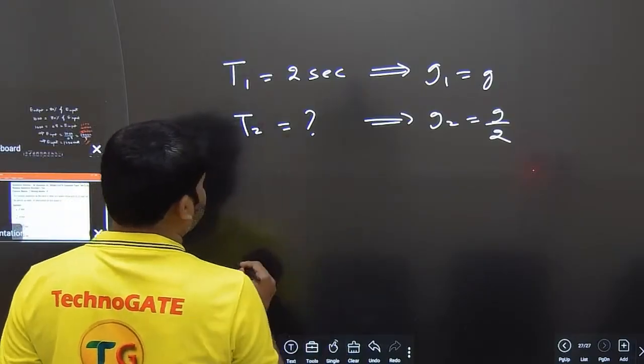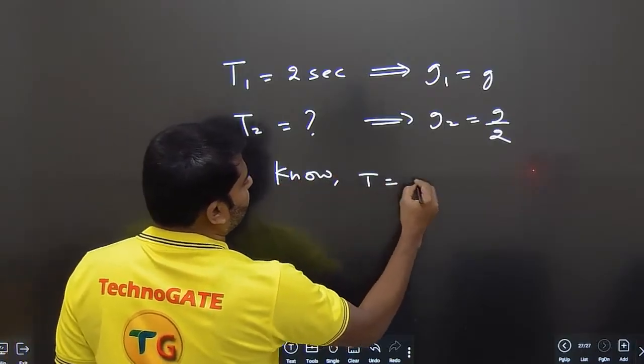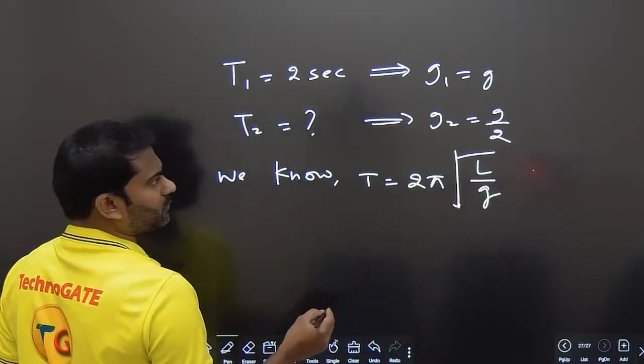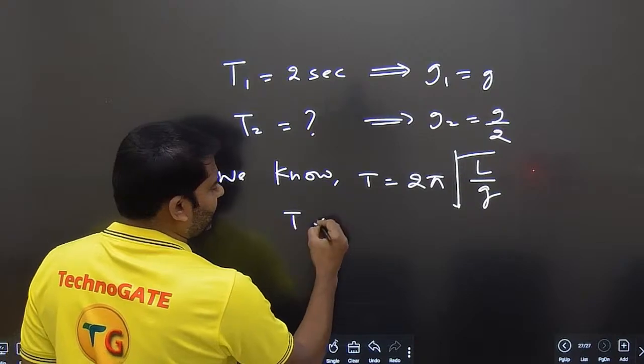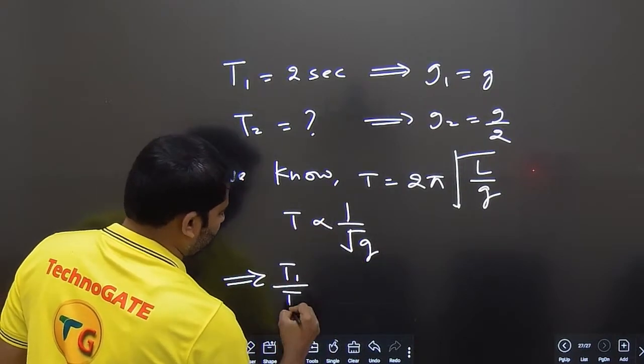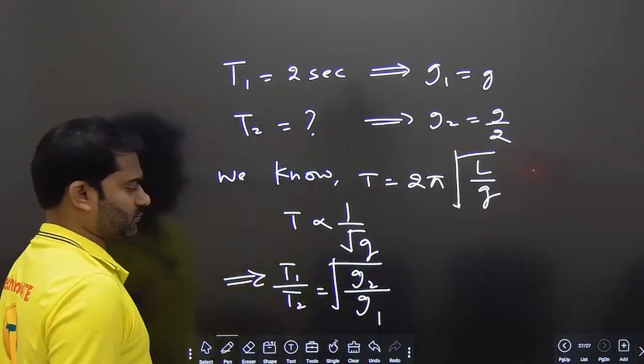So we need to get time period. For pendulum, we know time period is equal to 2 pi under root L by g. Okay, time period is proportional to 1 by root g. This implies we have t1 by t2 is equal to square root of g2 by g1.